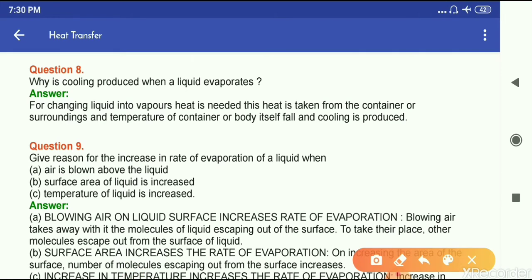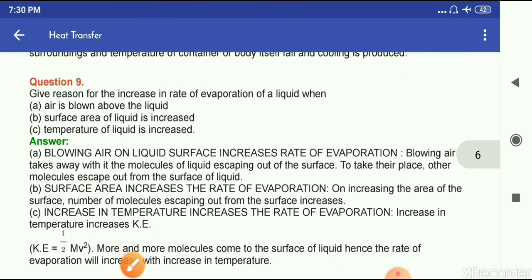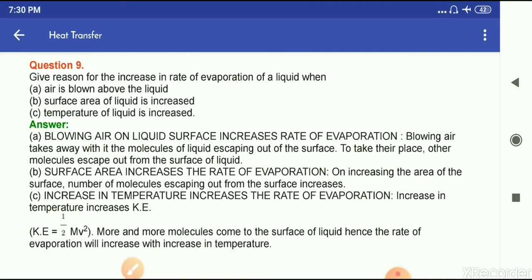Question number 8, why is cooling produced when a liquid evaporates? For changing liquid into vapor, heat is needed. This heat is taken from the container or surroundings, and the temperature of the container or body itself falls and cooling is produced.